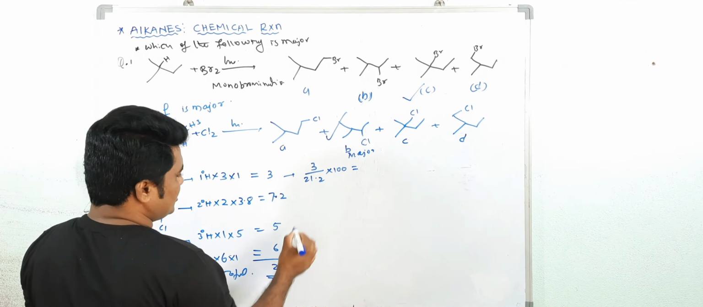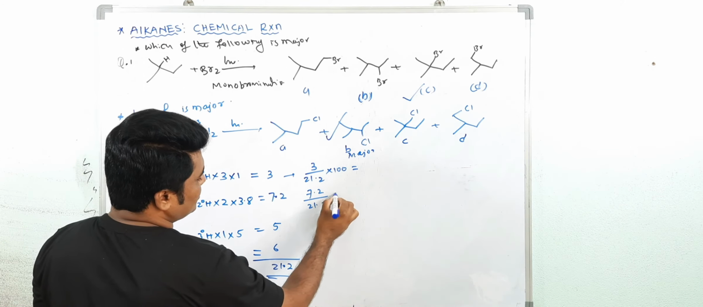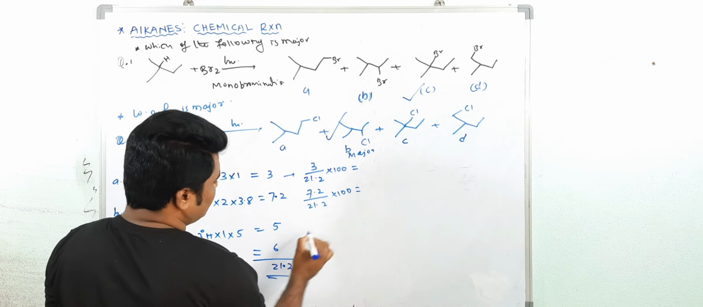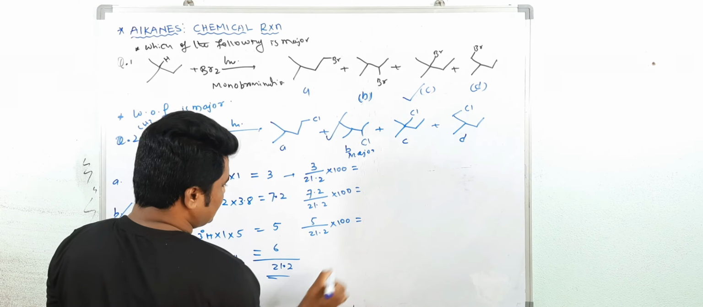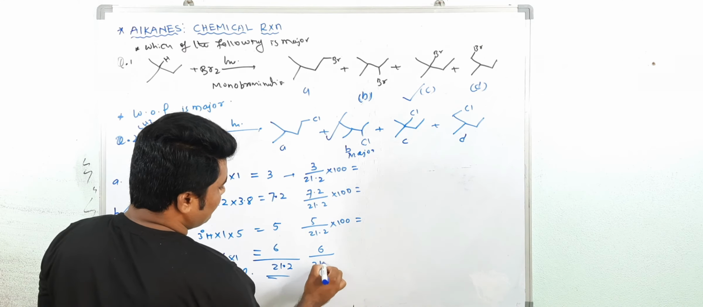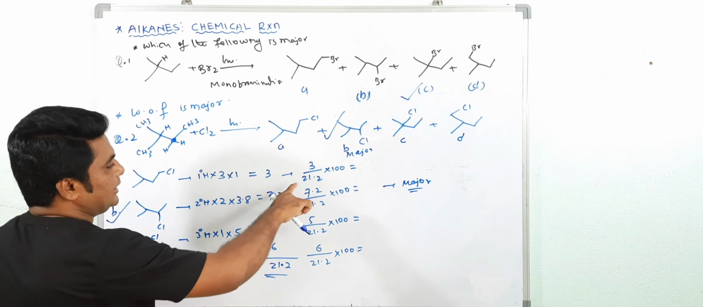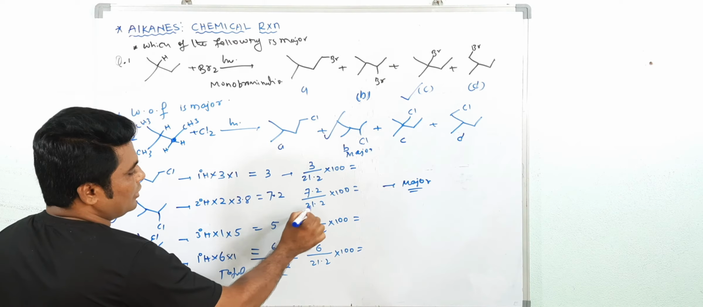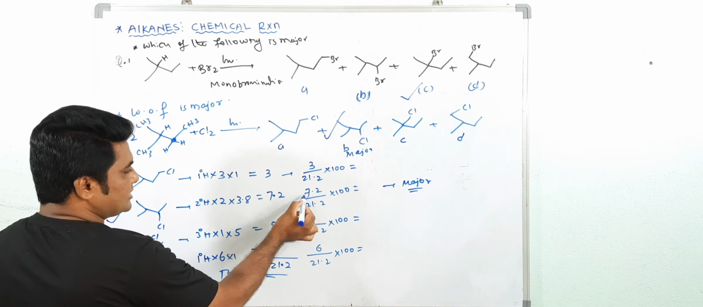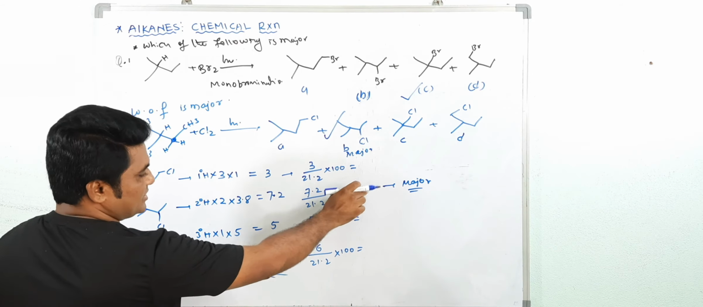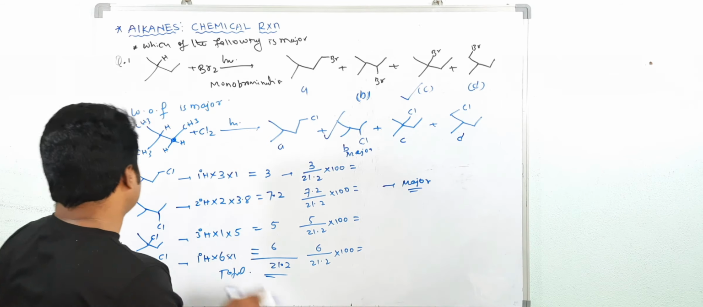Calculate the percentage. Here, 7.2 by 21.2 into 100. Then here, 5 upon 21.2 into 100. Here, 6 by 21.2 into 100. Now you will get the percentages. See, the denominator is the same, 21.2 in all, but the numerator is different. So for this 7.2, you will get the highest percentage. That's why this is the major product.